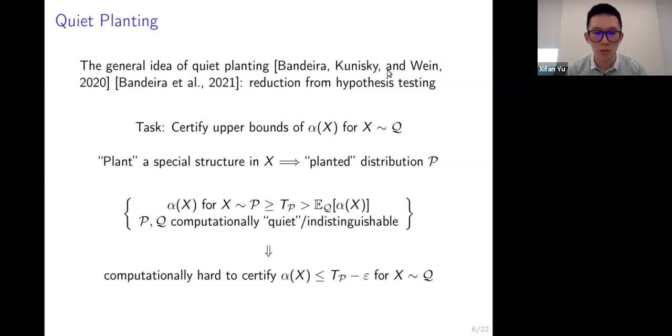These two assumptions will allow us to conclude that it is computationally hard to certify a bound on alpha(x) better than this threshold t_P minus epsilon for x drawn from the distribution Q. Since if we do have an efficient procedure to do so, we can use this certification algorithm to distinguish the two distributions P and Q.